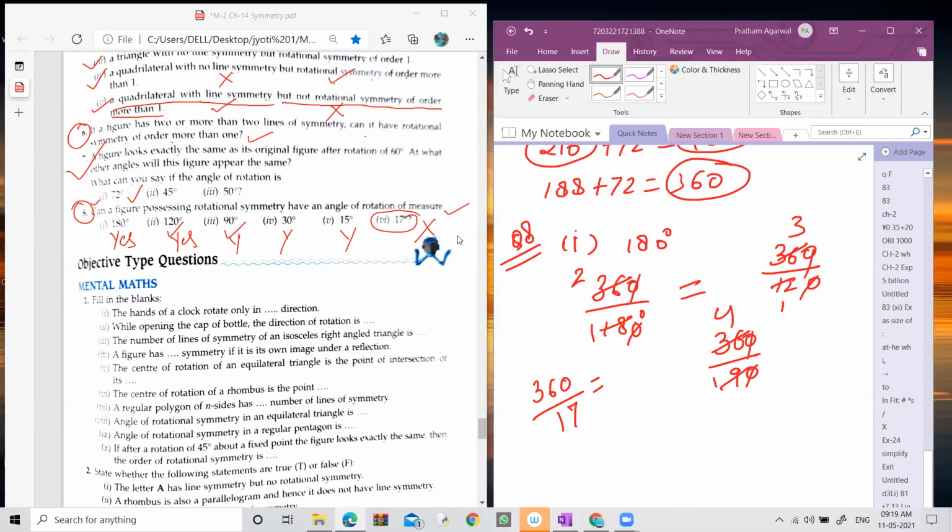Yes, Darshvardhan, please kindly unmute yourself. What do you want to say, Darsh? Please kindly unmute yourself.